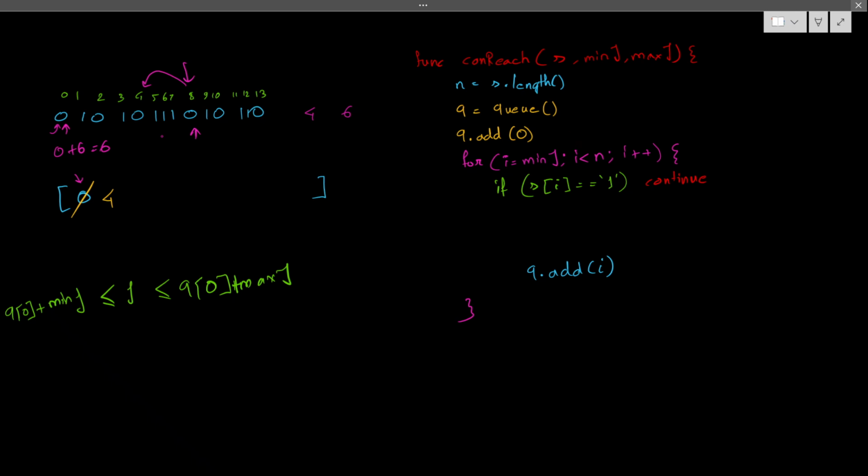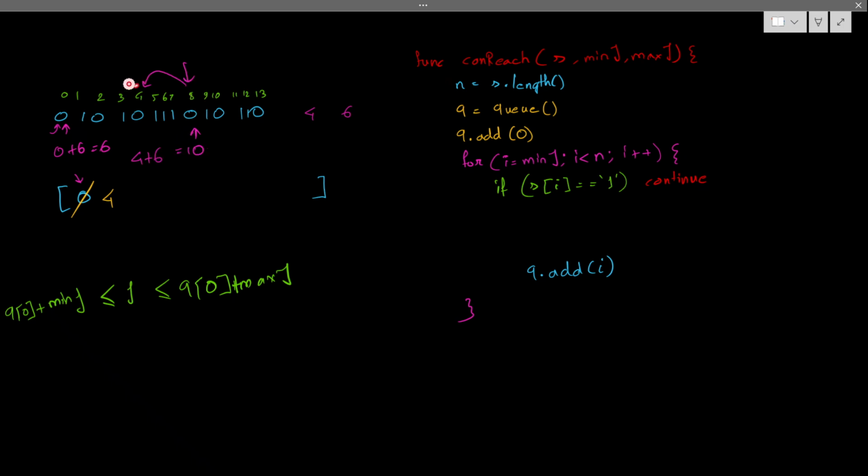Index 4 and maximum limit 6 gives 10. So for index 4, I can take any 0 up to index 10. I am not checking the minimum case; you will understand later. But up to this, I can take any index.